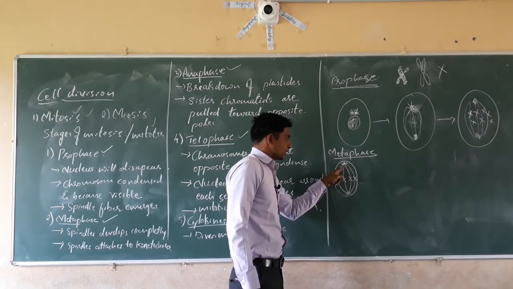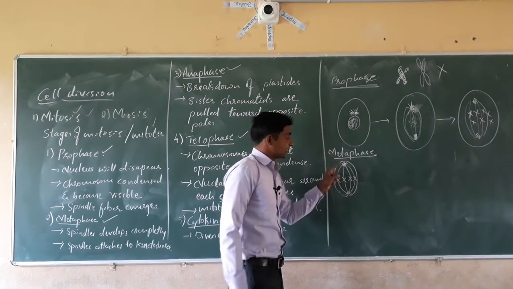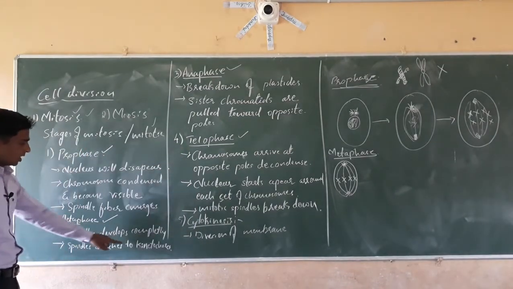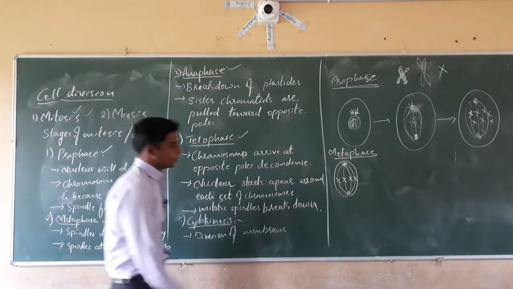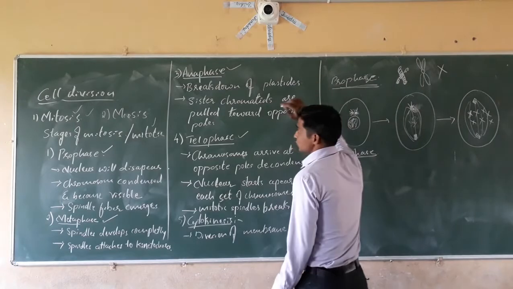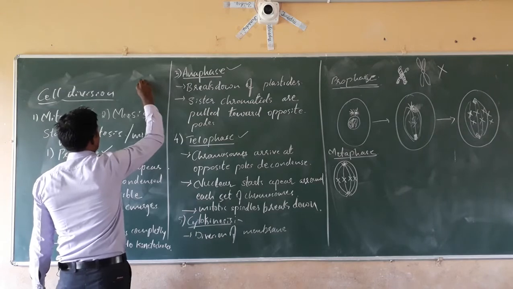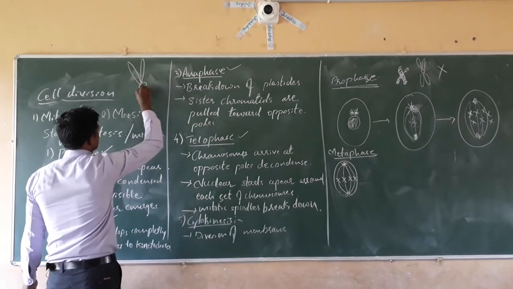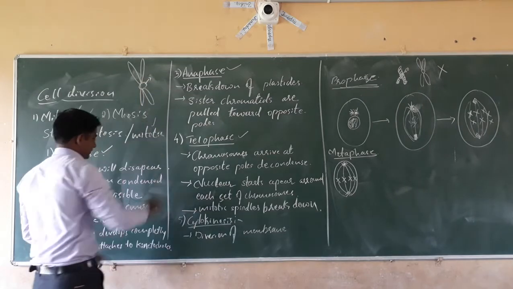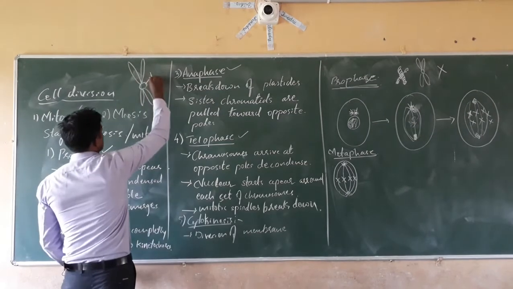And next, the spindle fibers, which originate with the help of centrioles, are connected to the centromere, or kinetochore, as we can also say. See what happens here, students? When you see the chromosomes at the middle, a pair of plate-like structures are there. The chromosomes have chromosomal arms. Here in the middle is the centromere, or kinetochore.